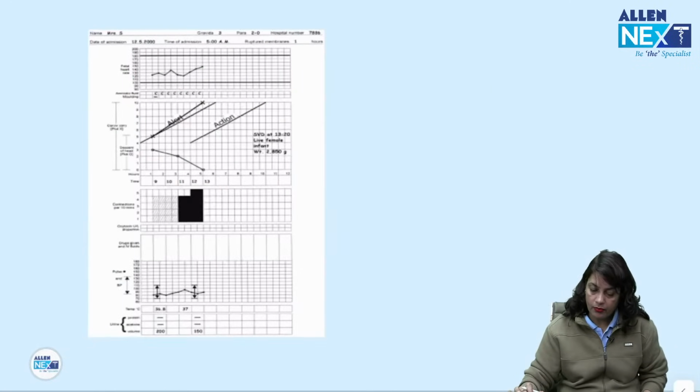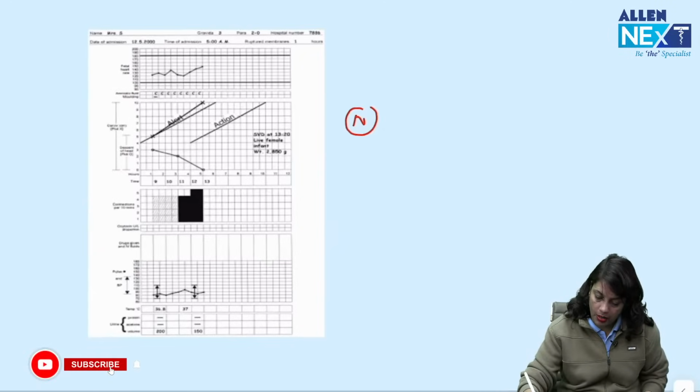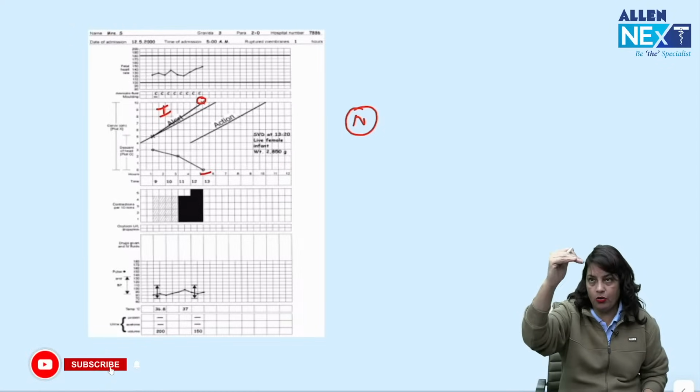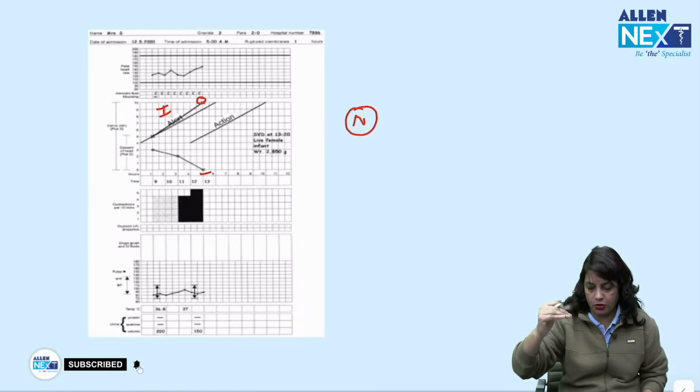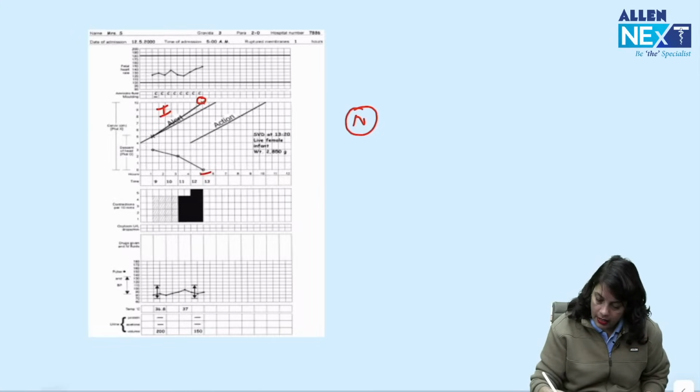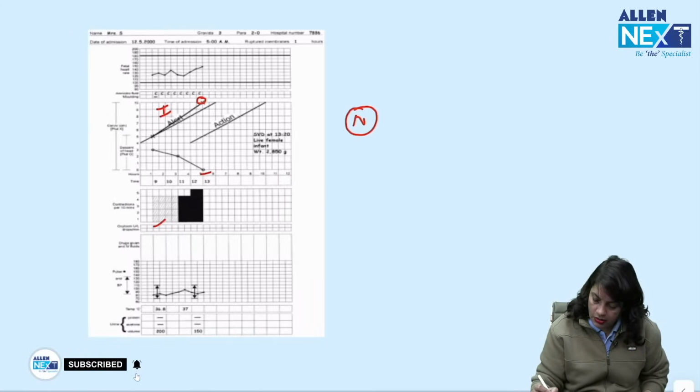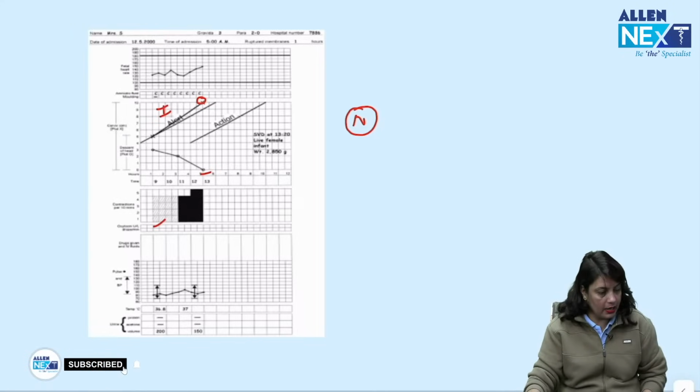Okay. So, this is a normal progress. You can see in zone 1, the cervical dilatation has become 10 centimeter. The descent of the fetal head has occurred from 0, minus 0, plus 1, plus 2, plus 3, the baby is born. Here, it was going in zone 2, but oxytocin was given, and now there are good uterine contractions and baby delivered.